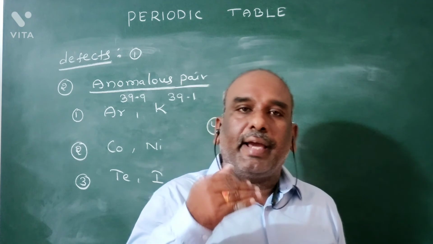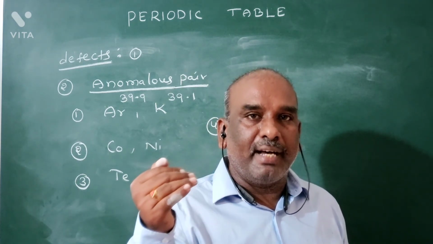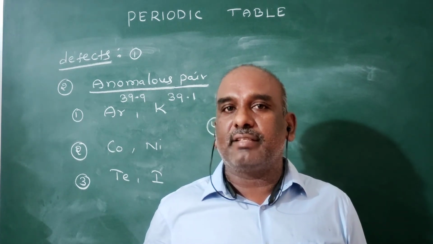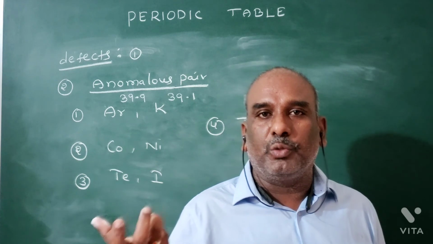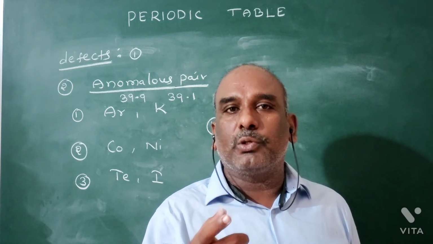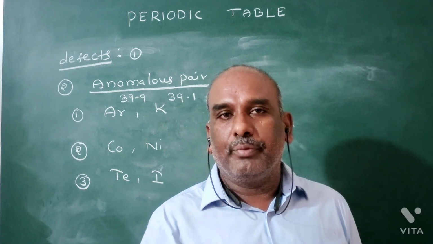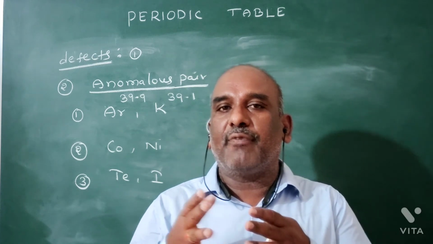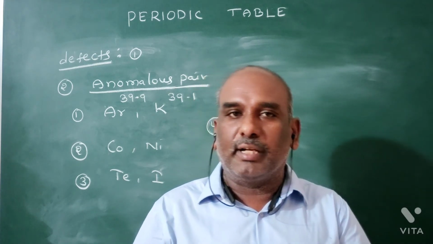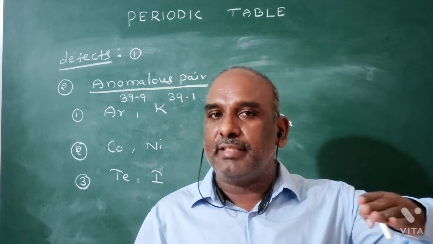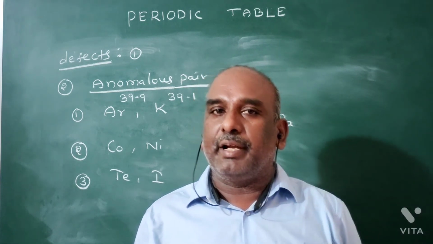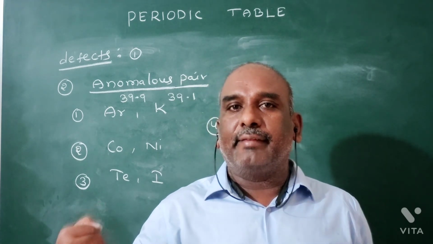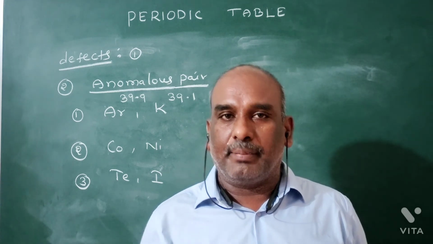We know that isotopes have different masses. Because elements having different masses must be placed in different groups, but all the isotopes are placed in the same group. Next, it is the third defect. Fourth defect is the position of lanthanides and actinides. We know that lanthanides and actinides are placed separately at the bottom of the periodic table. Nowadays also, in the long form of the periodic table, lanthanides and actinides are placed separately at the bottom.